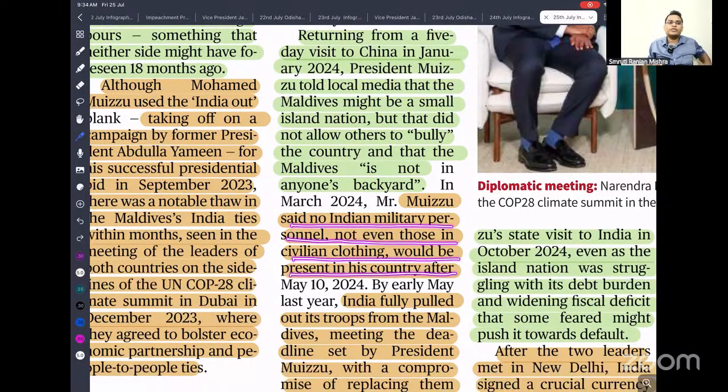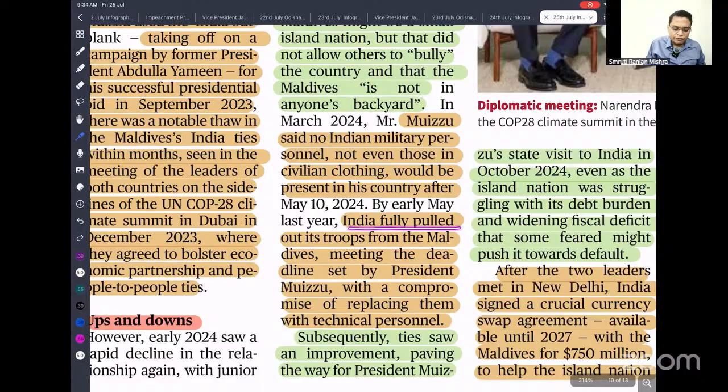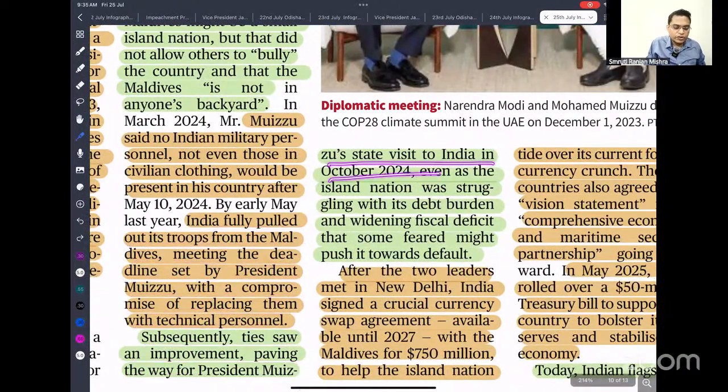his country. We have donated some helicopters to operate in the Maldives, and to operate them, Indian military personnel are stationed there. But Muizzu said that there should be no military personnel. So after that, India withdrew all the military personnel. Now only technical personnel are present. So India fully pulled its troops out of the Maldives, meeting the deadline set by Muizzu, with a compromise of replacing them with technical personnel. Subsequently, ties saw improvement, paving the way for President Muizzu's state visit in 2024.